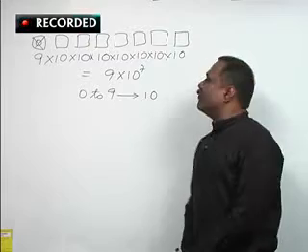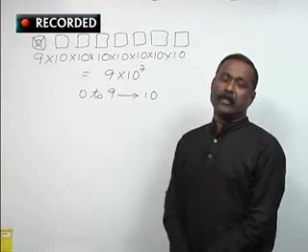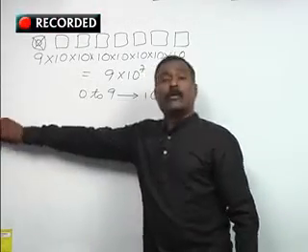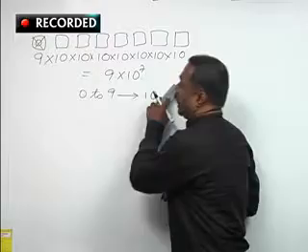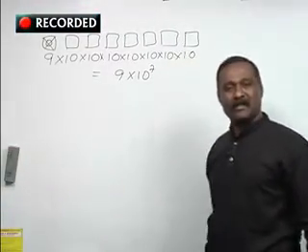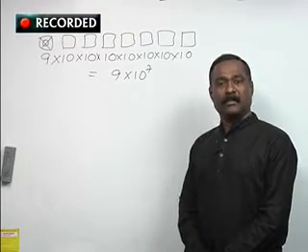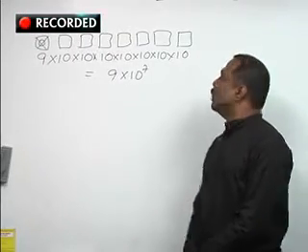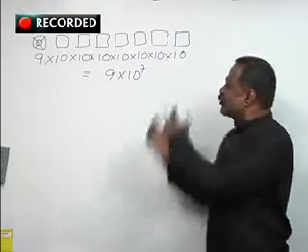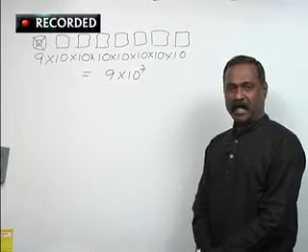So let us not limit ourselves to this one only. Now let us discuss: among all these 8-digit numbers, how many are even numbers and how many are odd numbers? Let us see that. Then you are the better judge to decide how many even numbers will be there, how many odd numbers will be there.